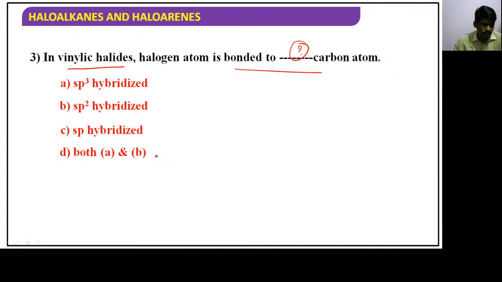Sachin, the second one, that is C. Correct answer, Sachin is correct. And the third one, the answer is, of course, sp2. Vinylic halide means the CH2=CH group is called vinyl. Chlorine is attached to the vinyl carbon, and this carbon is an sp2 hybridized carbon.